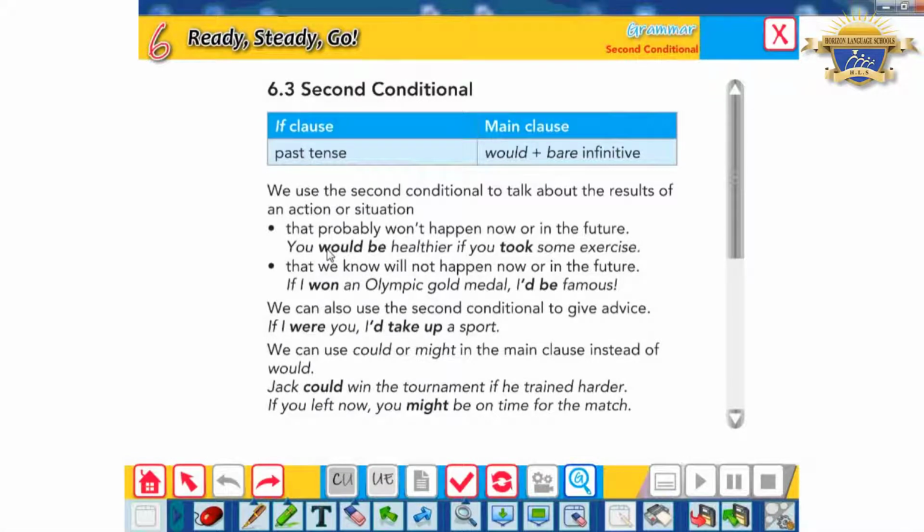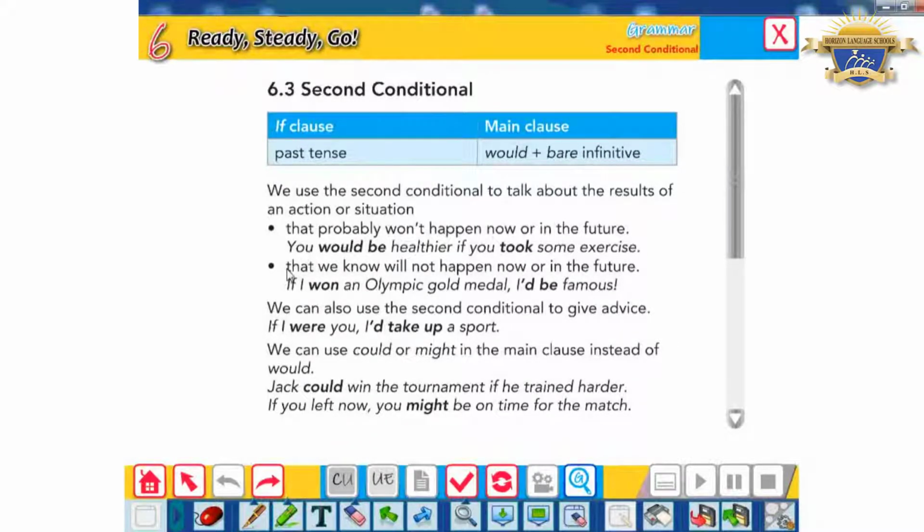I mean by this sentence that this action might not happen now for sure. I mean the results of this action would be completely different if you did this later on. So again, I use the second conditional for something that probably won't happen now or in the future.